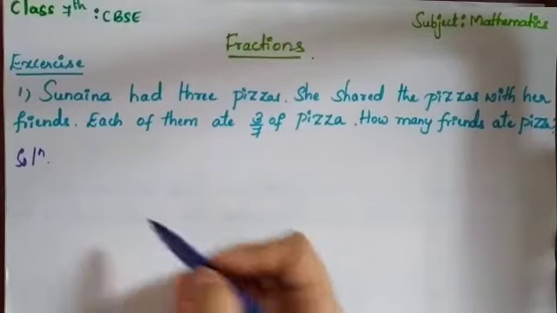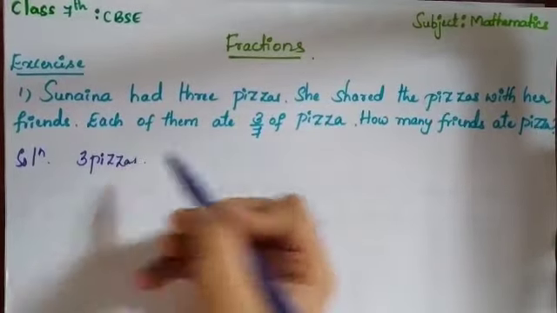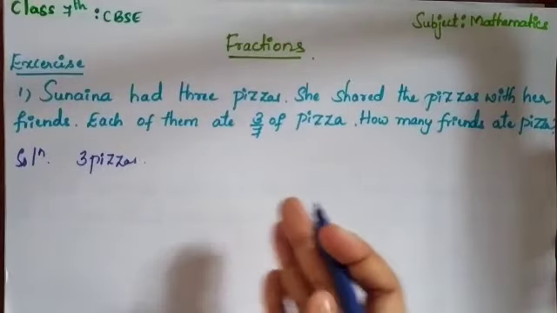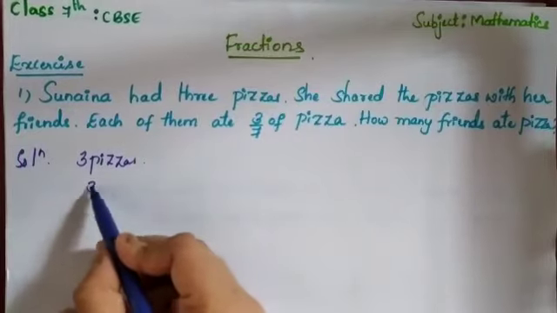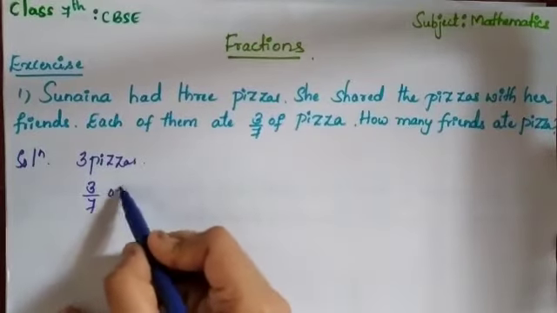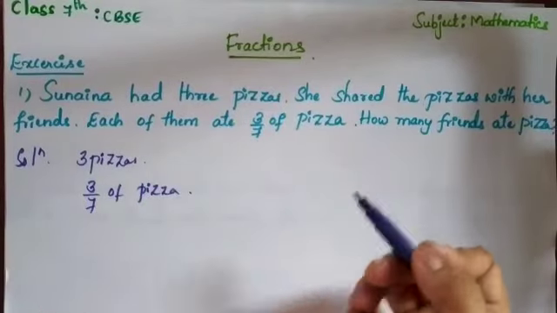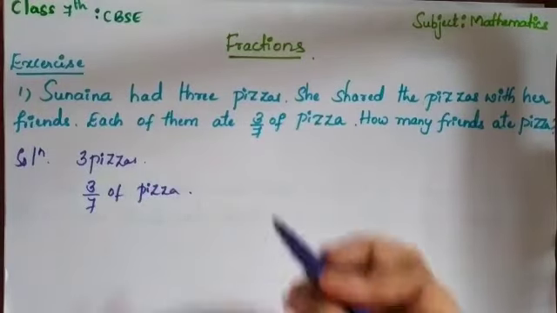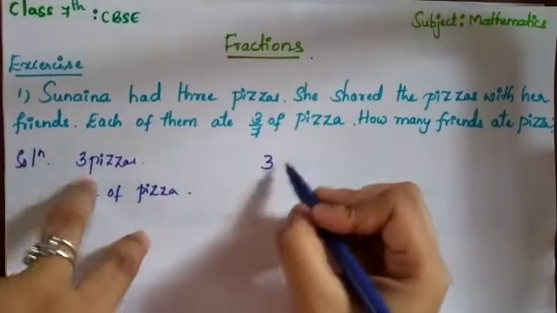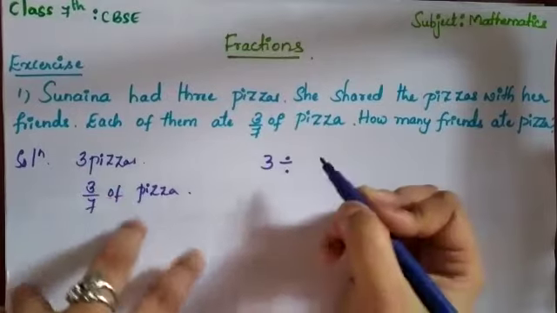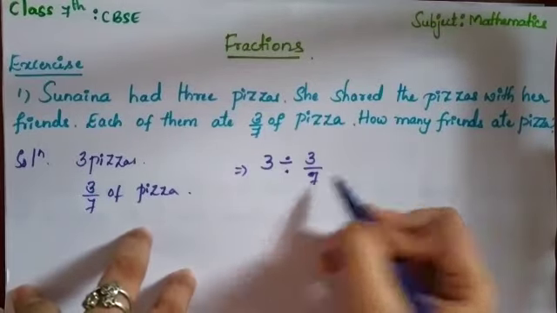How many pizzas did she have? She had 3 pizzas, and we don't know how many students ate them, but each has got 3/7 of a pizza. So now we have to find out how many friends ate the pizza. To find that, you have to divide. So 3 pizzas were distributed, that is divided in 3/7 portions.